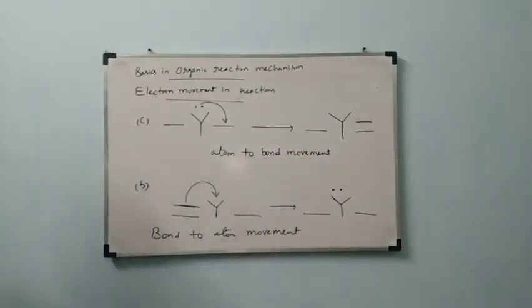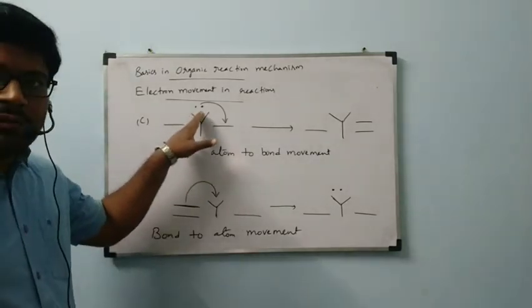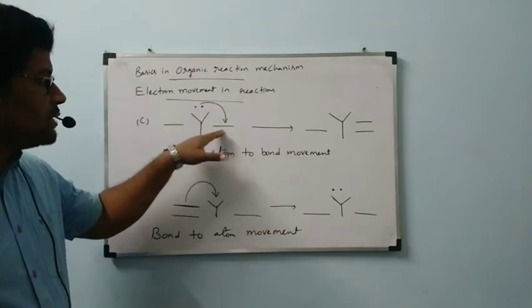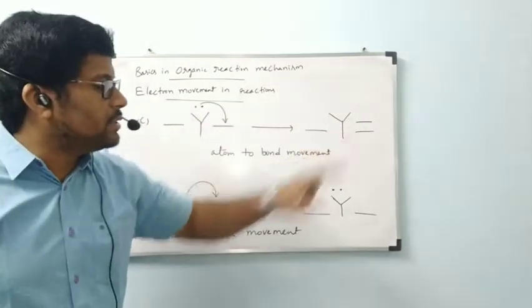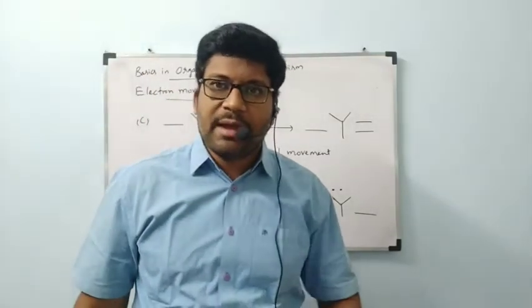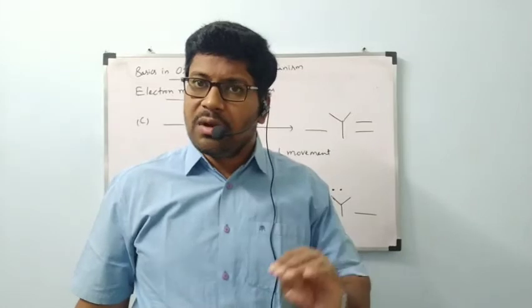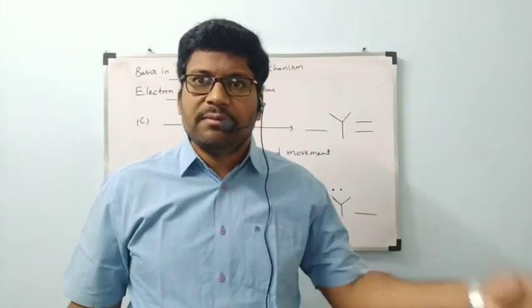This type of representation is called atom to bond. The atom contains an electron pair, and that electron pair is moved towards the bond and forms a pi bond. Like this, there are three possibilities, and any of them can happen: from bond to bond, or from bond to atom, or from atom to bond.